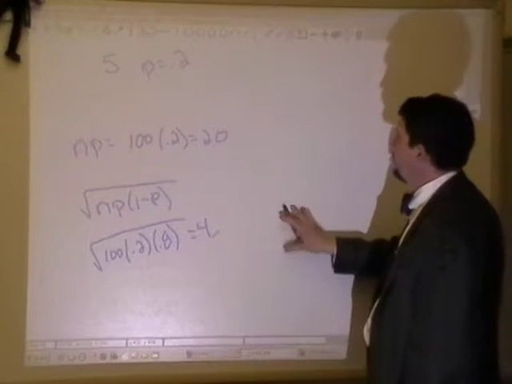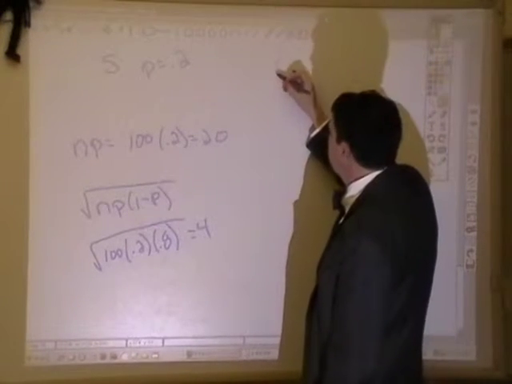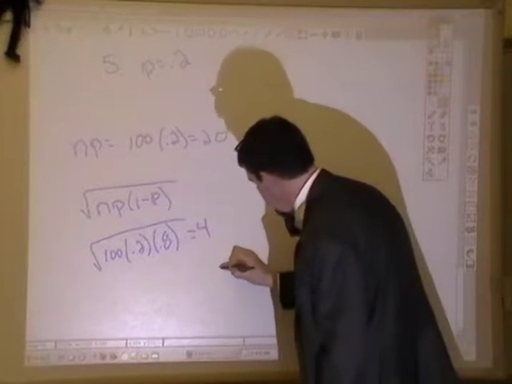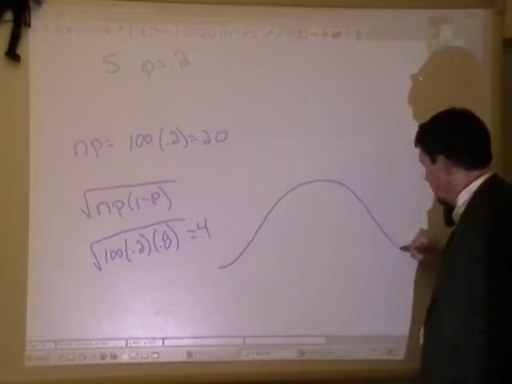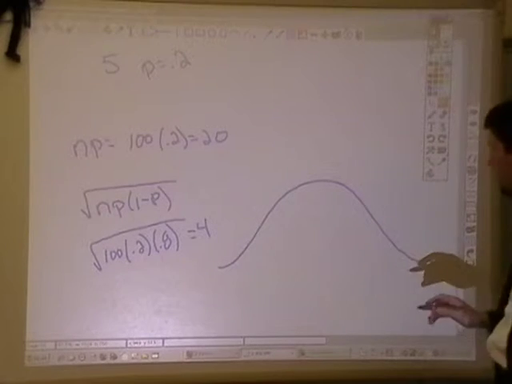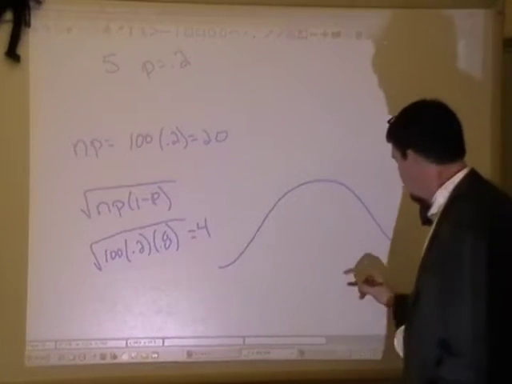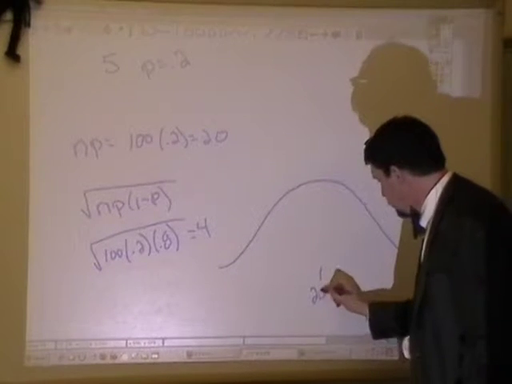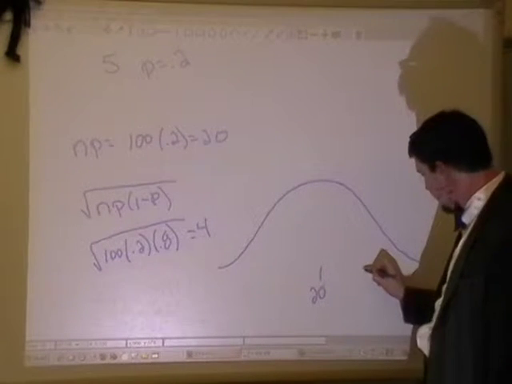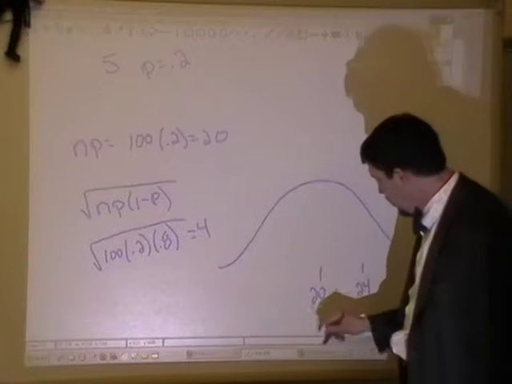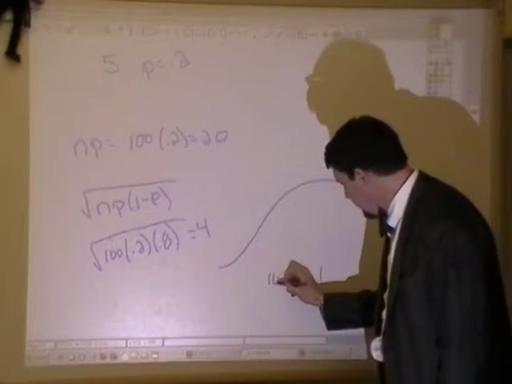So I think about this, we're going to set this up as a normal model. Here's my mean, here's my standard deviation. So I could think about it like this. Matter of fact, let's make a normal model. Here, let's do the 68, 95, 99.7 rule. Here's my mean of 20. I would go 4 in each direction for 1 standard deviation. So that would be 24. Going 4 in the other direction would be 16.